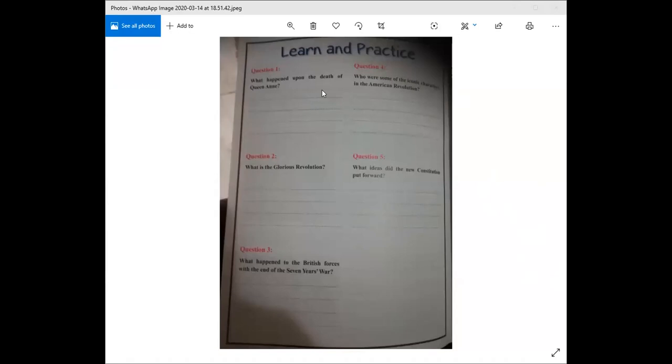So number one, what happened upon the death of Queen Anne? Number two, what is the Glorious Revolution? Number three, what happened to the British forces with the end of the 7 Years' War? Number four, who were some of the iconic characters in the American Revolution? Number five, what ideas did the new Constitution put forward?